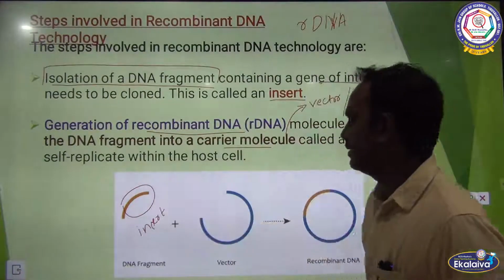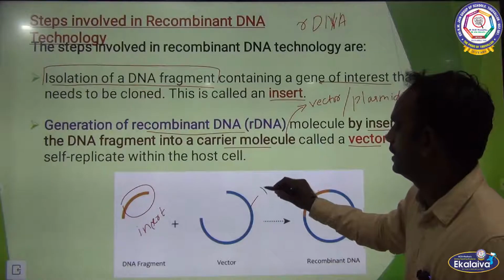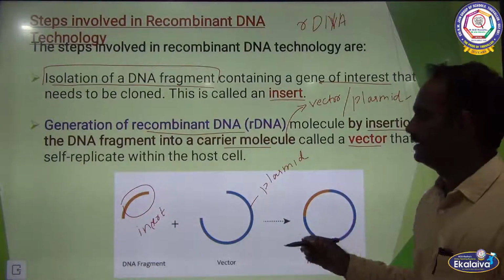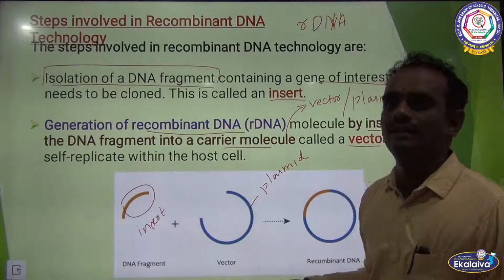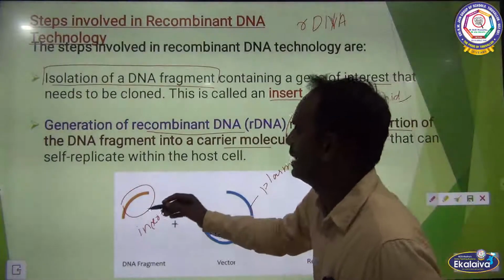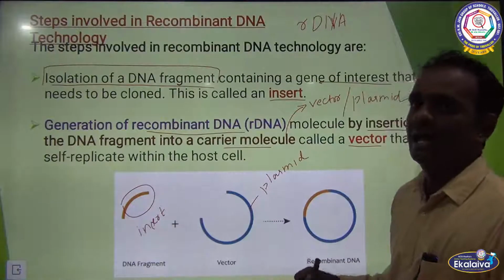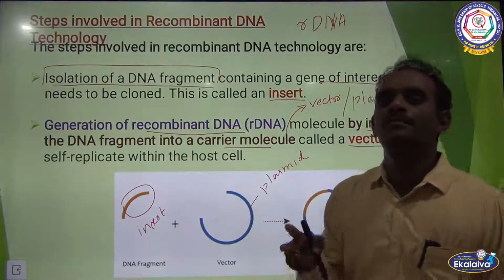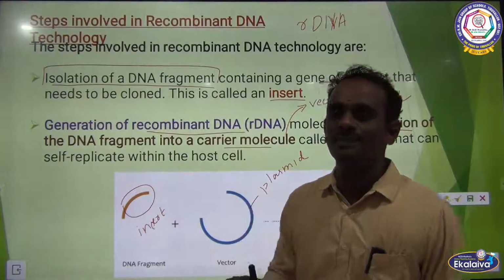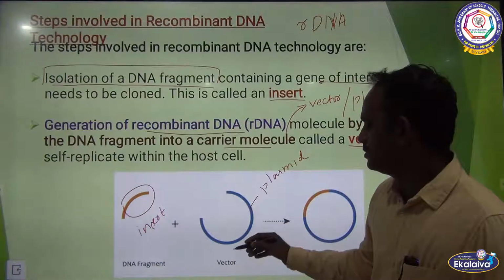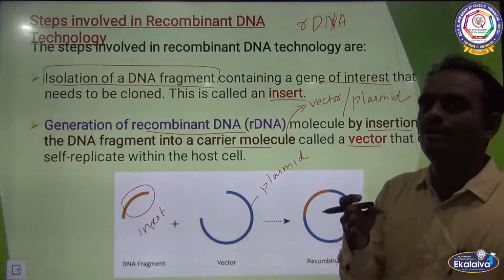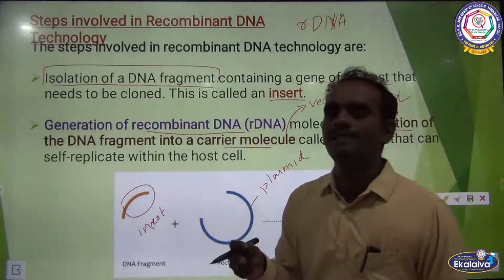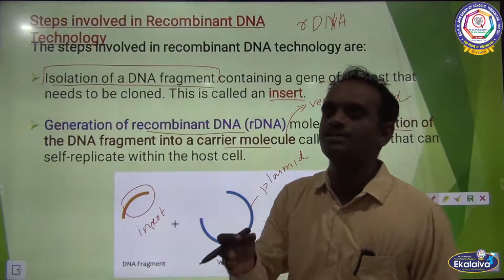So, this is a DNA fragment, this is a vector. Usually what vector are we using? Plasmid. Okay, plasmid vector. Vector is nothing but transporting material. So, initially isolate the DNA fragment and we have to cut the DNA fragment into small pieces with the help of restriction endonuclease enzyme. The same enzyme is also used for the cutting of plasmid vectors. So, this restriction endonuclease enzyme cuts the DNA fragments into small fragments.